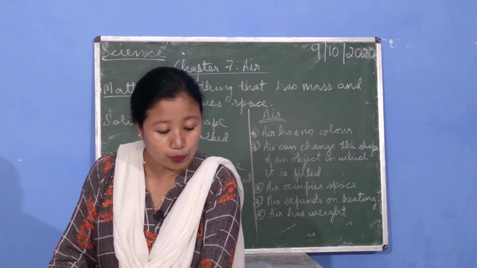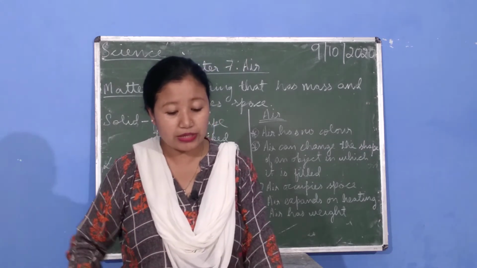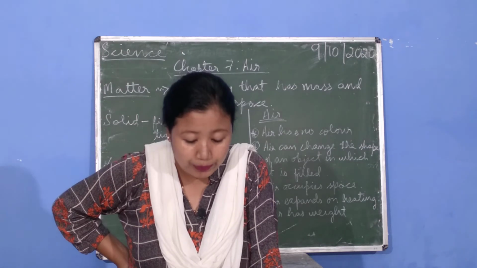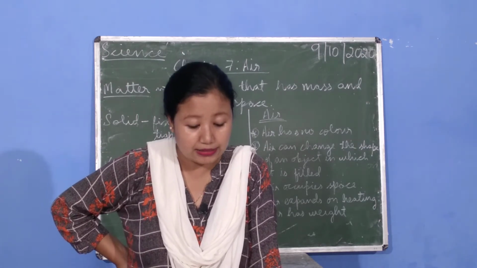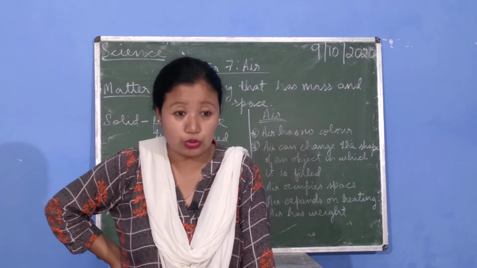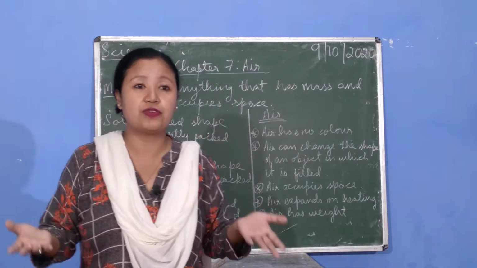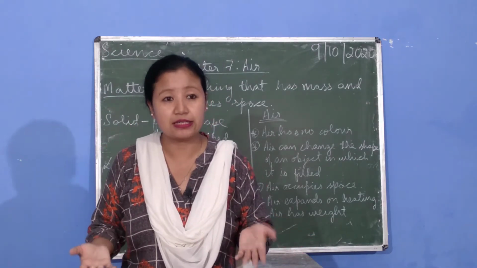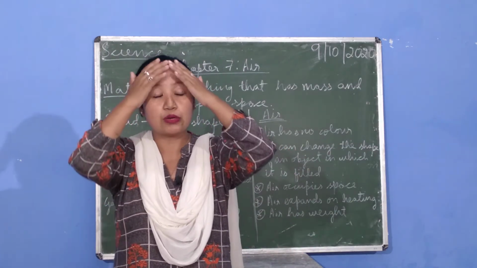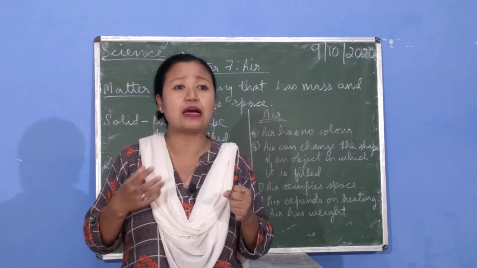Now components of air. As I told you, air is a mixture of gases. It contains water vapor, smoke, dust and germs, and the composition of air changes from place to place. So here maybe you have less pollution, so the air is very nice and clean. Now when I go further down, when I go to Siliguri, then I see a lot of cars and vehicles, and what has happened to the air there?